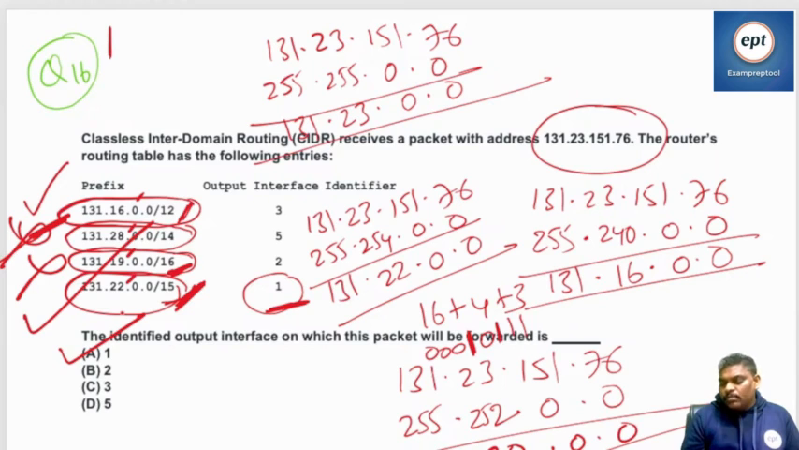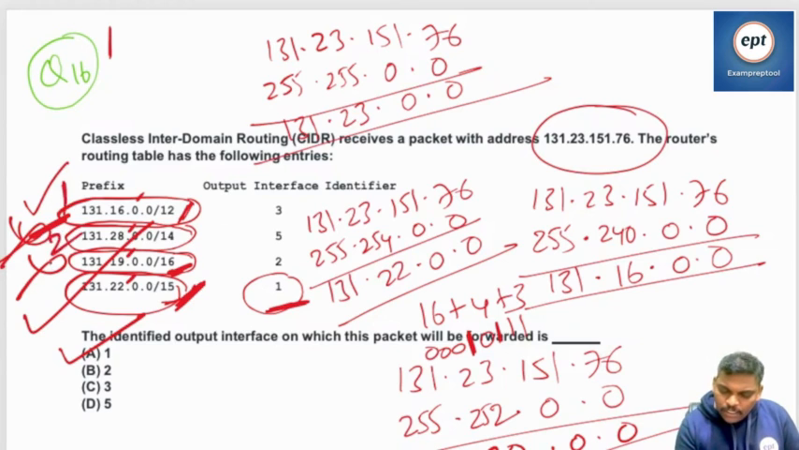/14 bits in the mask. /16 bits in the mask. /15 bits in the mask. Mask 15 bits means 15 ones. Mask 16 bits means 16 ones. So like that, right? I think this is going to be the first option.